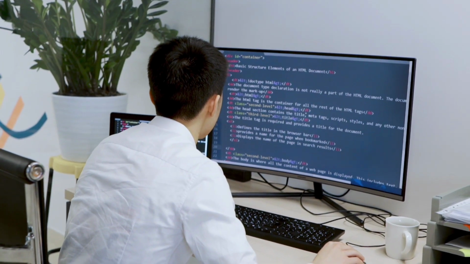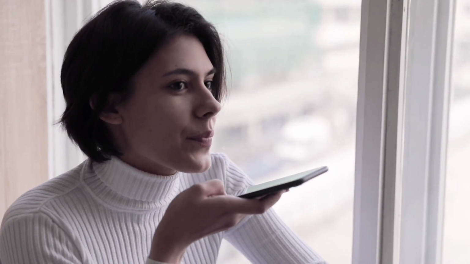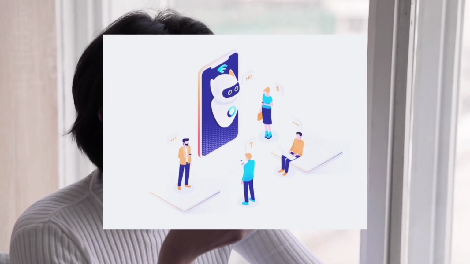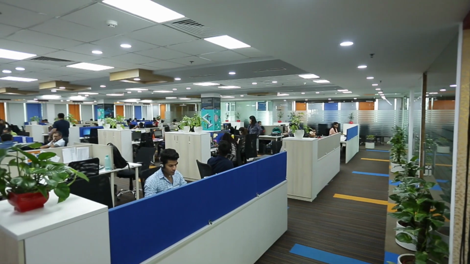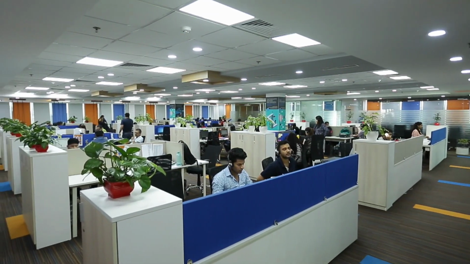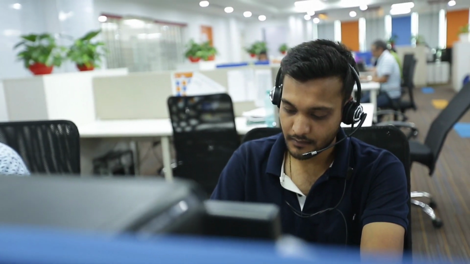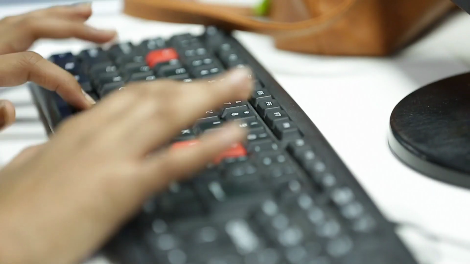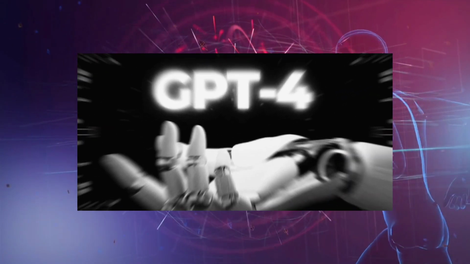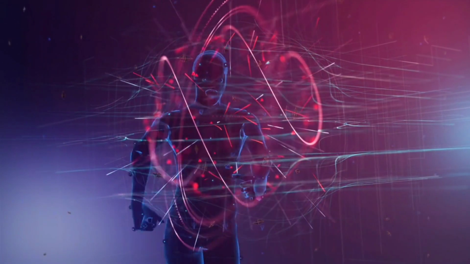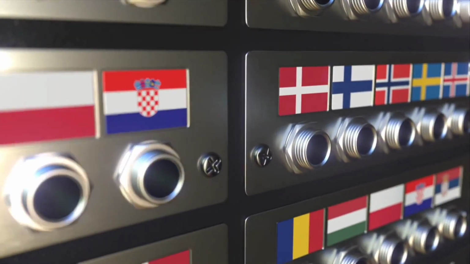Finally, let's talk about the potential impact that ChatGPT and GPT-4 could have on the field of natural language processing. ChatGPT has already shown great promise in terms of its ability to hold engaging conversations with users. As more companies adopt this technology, we could see a significant shift in the way that people interact with chatbots and virtual assistants. GPT-4, on the other hand, has the potential to revolutionize the entire field of natural language processing.